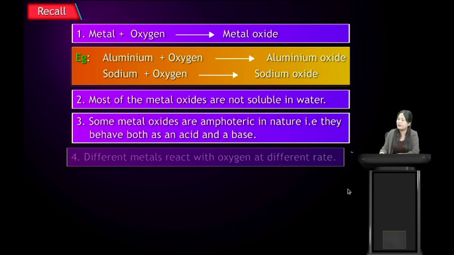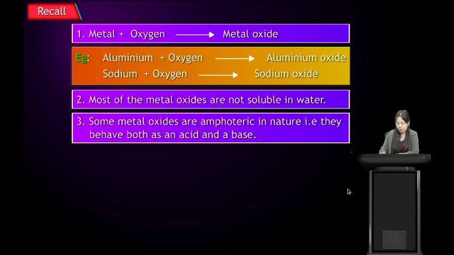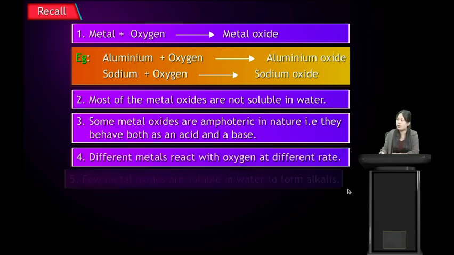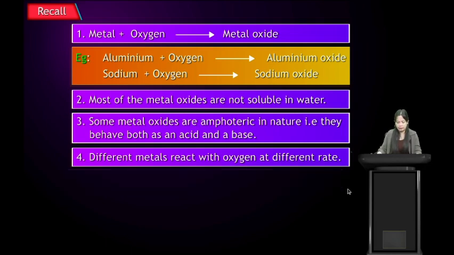The next point we have discussed is some metal oxides are amphoteric in nature, that is, they behave both as acid and a base. The fourth point is different metals react with oxygen at different rates. Potassium and sodium are highly reactive with oxygen, whereas gold and silver are least reactive. Magnesium and aluminium are less reactive.